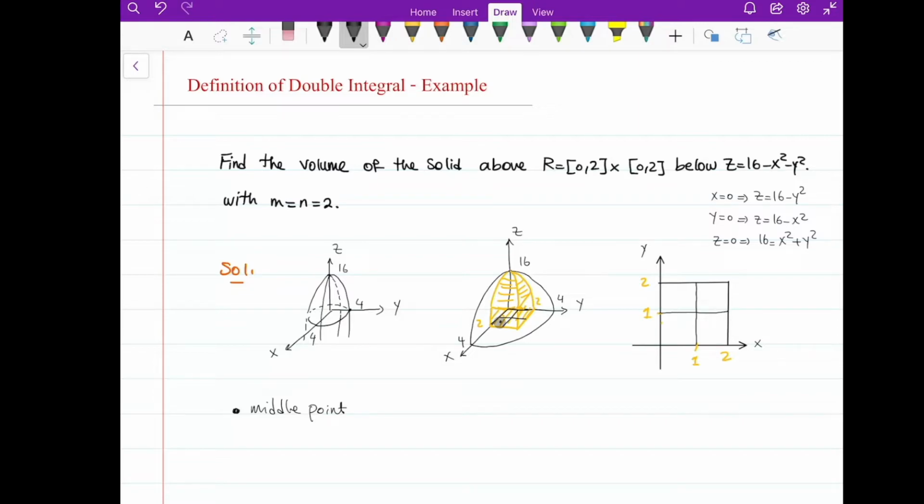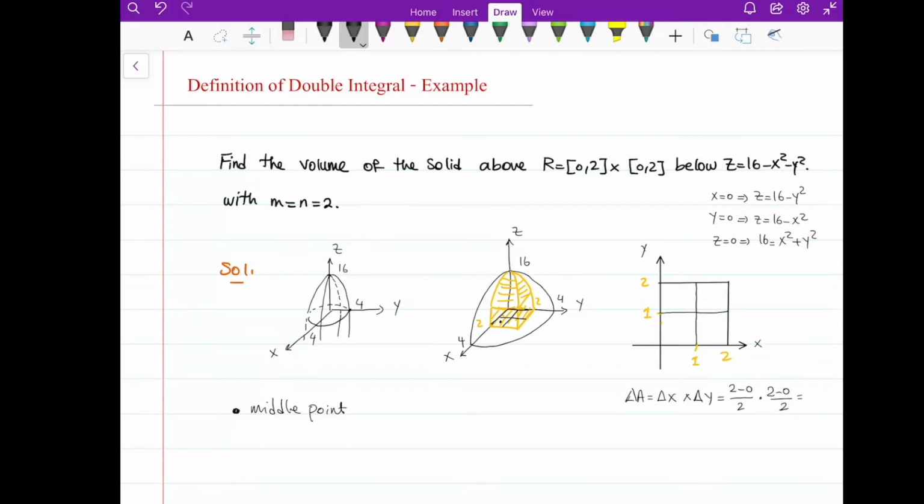The area of the base is what? The area for each one of them would be the same. For example, for this one it would be delta x times delta y. And then what is delta x? Delta x, it's obvious in here that it is 1, but it would be 2 minus 0, the interval on the x-axis, divided by n equals 2, times delta y, the interval on the y-axis, which is 2 minus 0, divided by m. m is also 2.